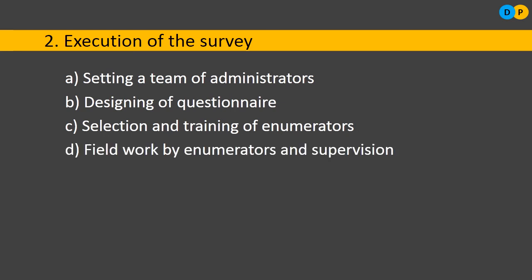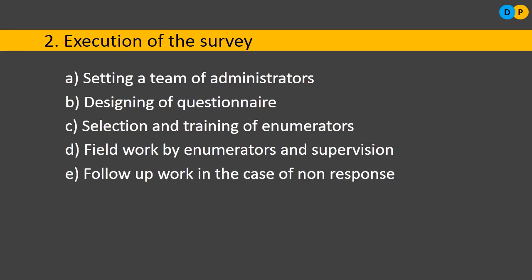The next one is field work by enumerators and supervising them. This is another step that needs to be followed in the execution of the survey. Enumerators will come to the field. They will go home to home, or depending upon the target audience, they will collect the data, and someone will supervise them. This is followed by follow-up work in the case of non-response. If we are unable to meet some of the respondents, then we need to have a follow-up procedure, either via mail or by calling them. We need to contact them and collect the required data.